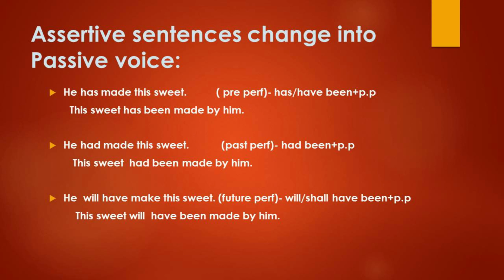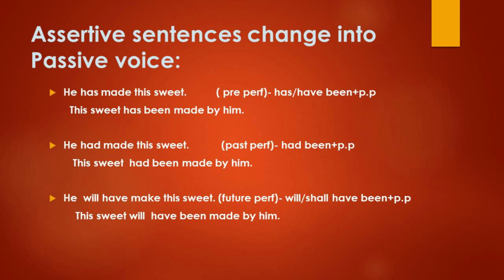Okay, the next one, perfect tenses. We have three perfect tenses here, present perfect, past perfect and future perfect. Okay, I hope that you are all clear with the verb changes as well as steps. Okay, once again I will help you to recall everything. Present perfect tense, if your subject is singular you have to use has been plus past participle.